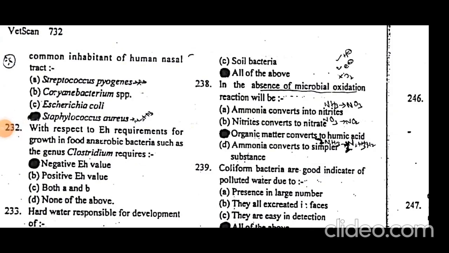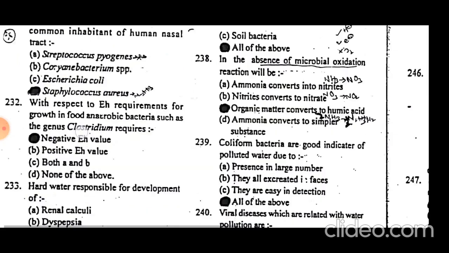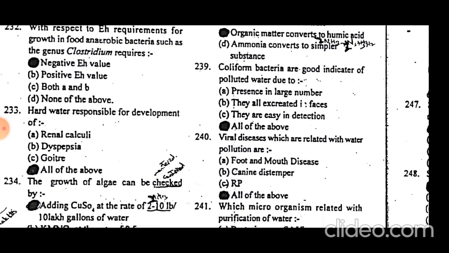In the absence of microbial oxidation, organic matter will be converted to humic acid. Coliform bacteria are a good indicator of polluted water because they are present in large numbers. They are excreted in feces and are easily detected, so they are used as indicators of polluted water.